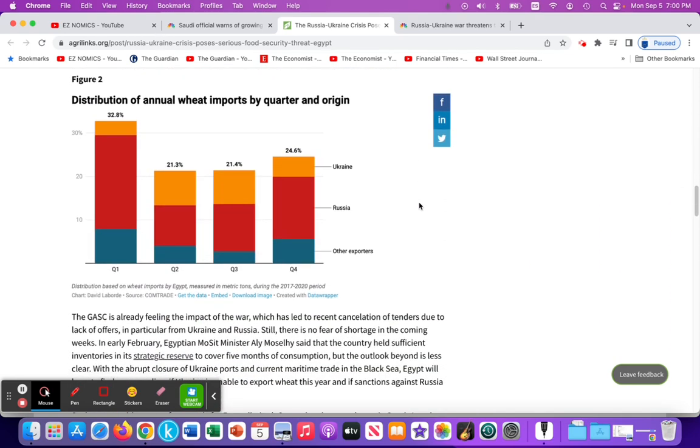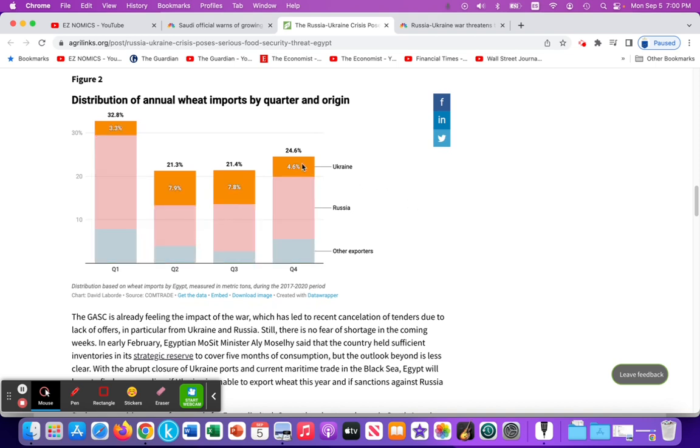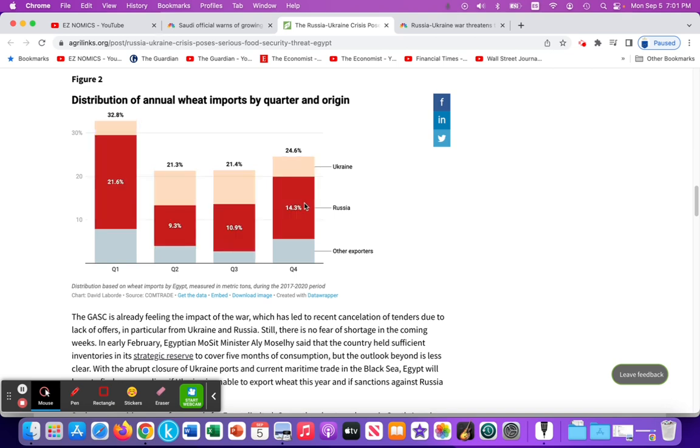Again, we can see as a percentage here that Ukraine composes about 5% of total wheat imports to Egypt, Russia about 14%. So between them, about 20% of the total wheat imports going into Egypt is coming from Russia and Ukraine. And of course, with the war, if that is reduced, then it's going to have an impact on Egypt's wheat prices and any outputs made with the wheat, such as bread.